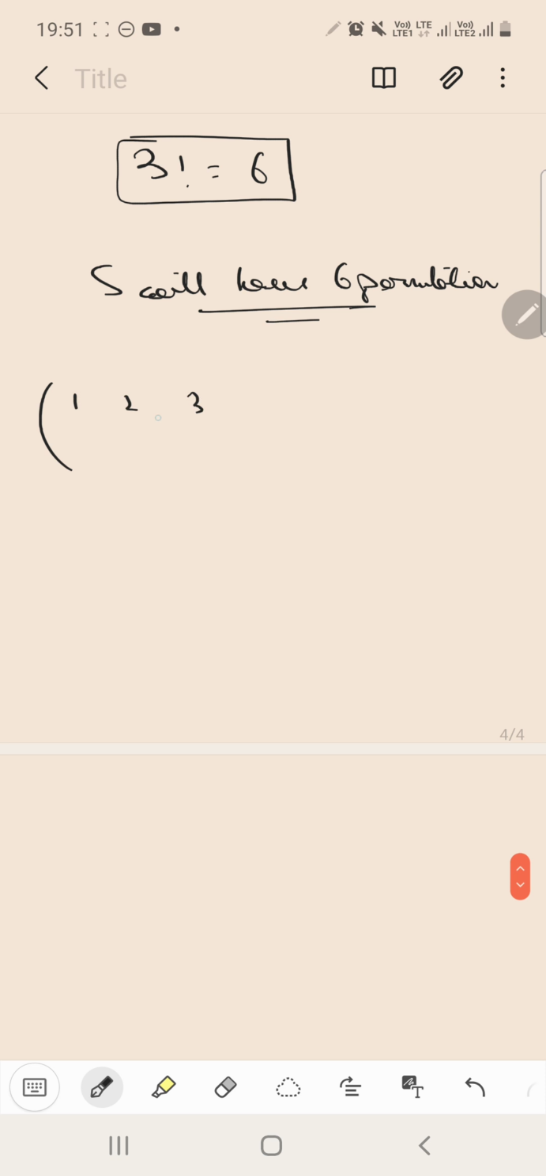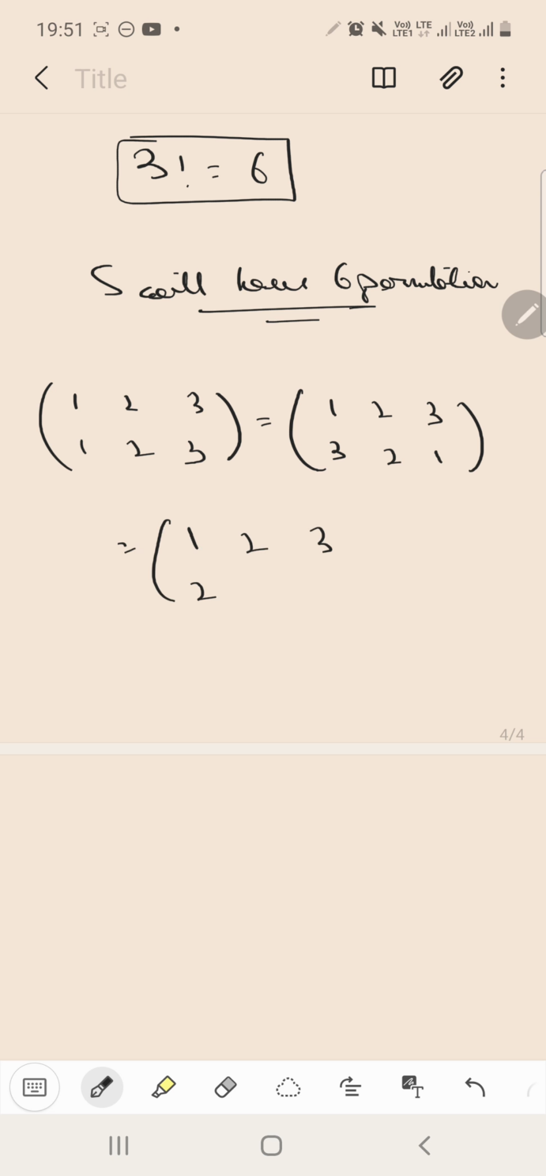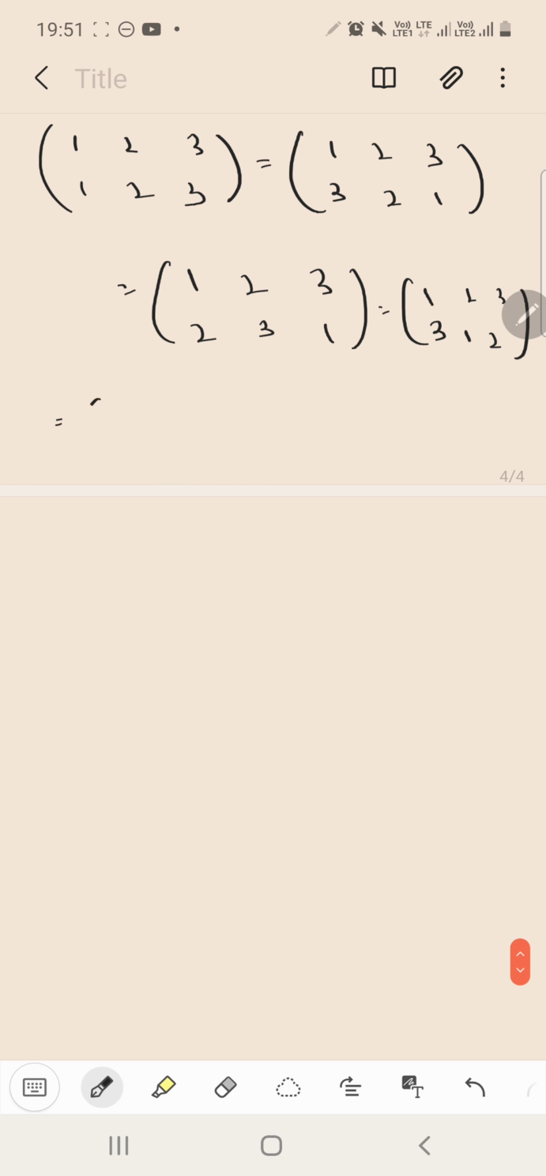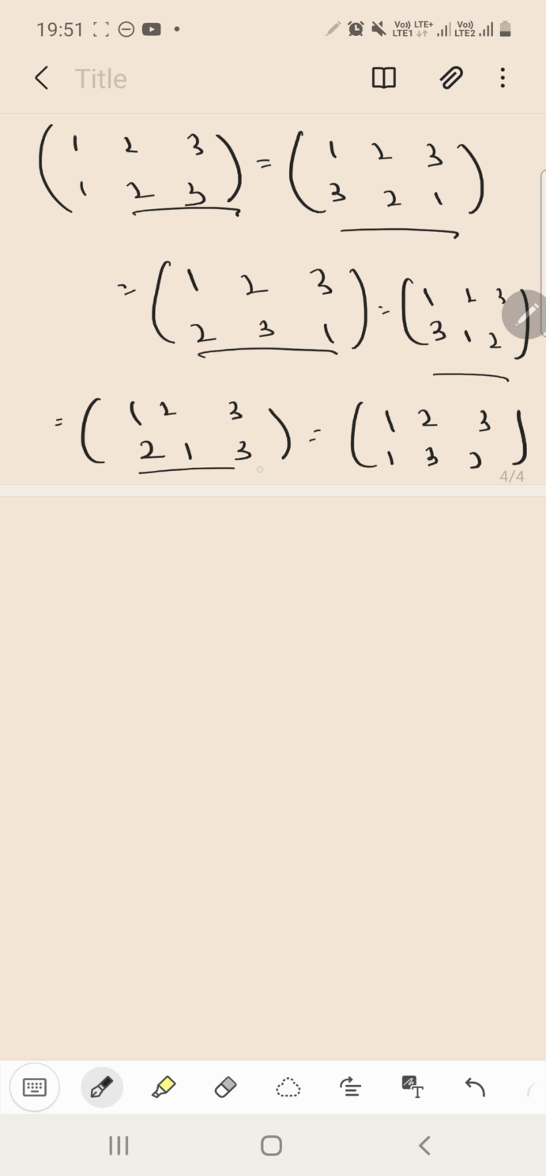So 1, 2, 3, and you can have 1, 2, 3 below itself. Then 1, 2, 3 over 3, 2, 1; 1, 2, 3 over 2, 3, 1; 1, 2, 3 over 3, 1, 2; 1, 2, 3 over 2, 1, 3; and 1, 2, 3 over 1, 3, 2. So you have got 6 arrangements. These are the 6 arrangements which you can have from the set S containing the elements 1, 2 and 3.